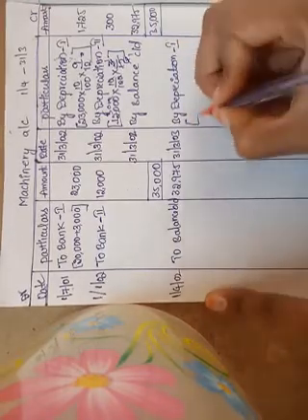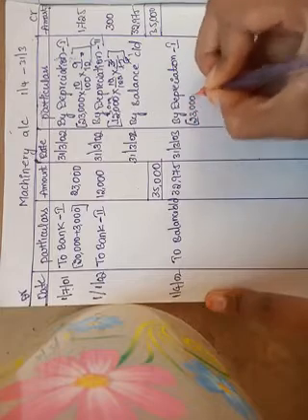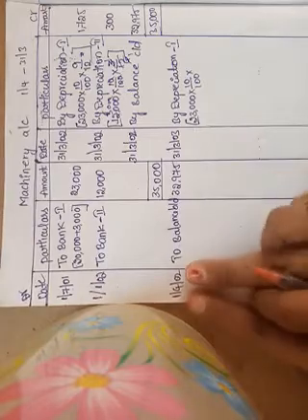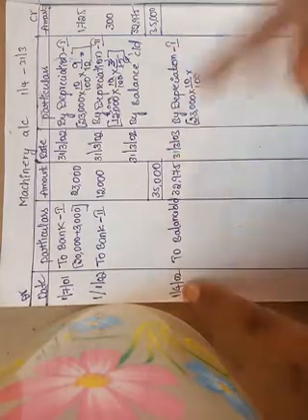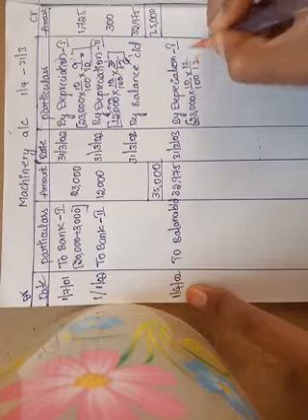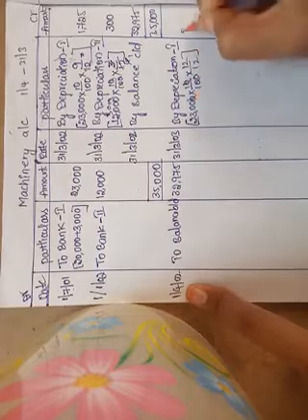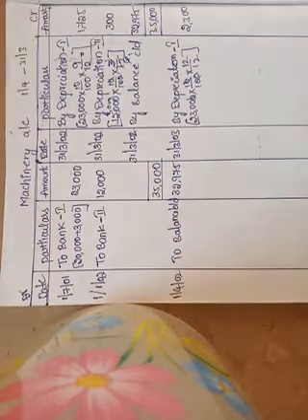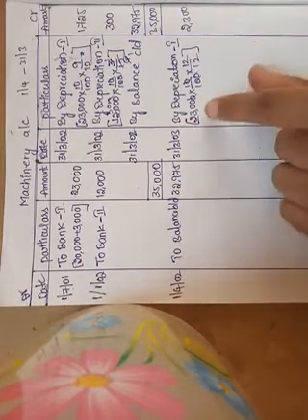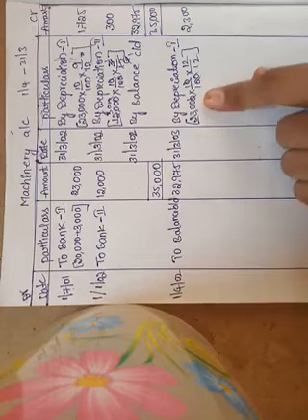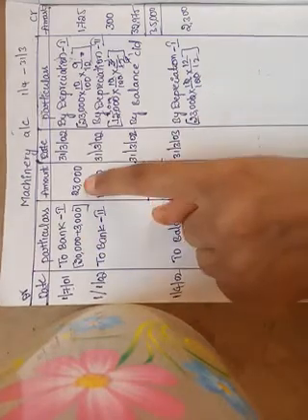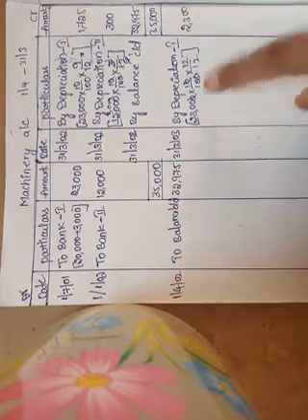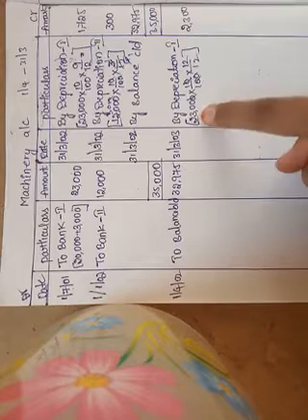How much is the depreciation? Again we calculate that: 23,000 into 10% into how many months, from 1st April to 31st March? Total how many months are there? 12 months. 2,300. Okay, in the straight line method every year depreciation is calculated on the original cost of the asset. Original cost of the asset is how much? 23,000. That's why we have to calculate the depreciation on 23,000.